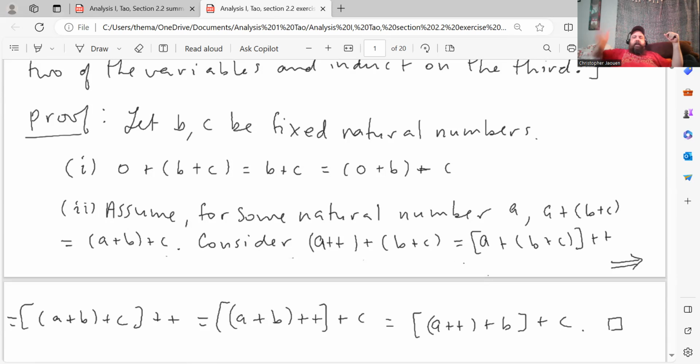And that's equal to, here I can associate by the inductive hypothesis, the successor of (A + B) + C. I'm just shifting the parentheses around here, but the successor of A + B, plus C, is equal to the successor of A + B in parentheses, plus C. So that shows associativity holds, all right, by induction.